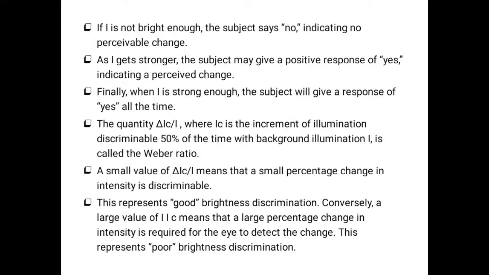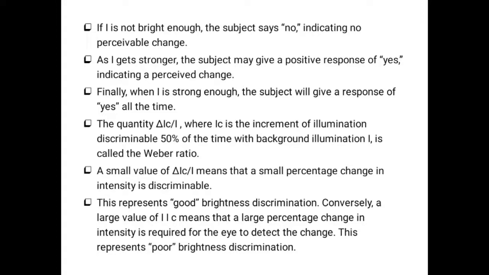So the quantity del I_C divided by I, where I_C is the increment of illumination to the object that is noticed 50% of the time with background illumination I, is called the Weber ratio. The Weber ratio is the ratio of the increment of illumination to the background illumination. We already have some illumination, and to that we add the increment. So del I_C divided by I is called the Weber ratio.